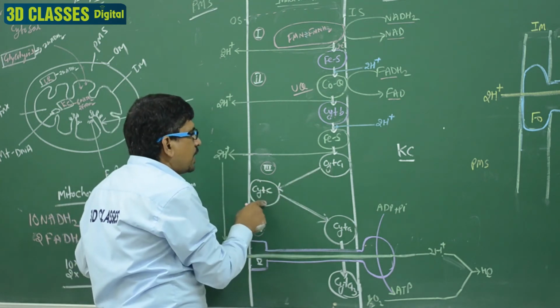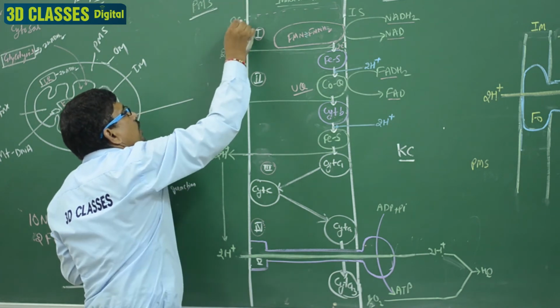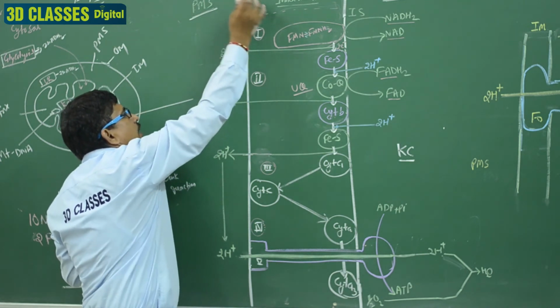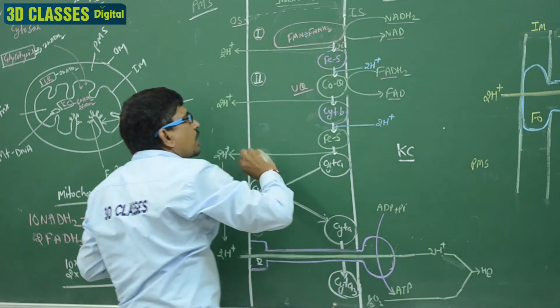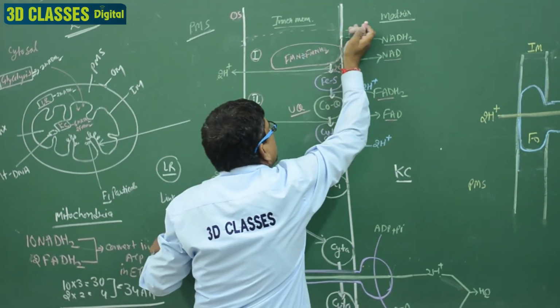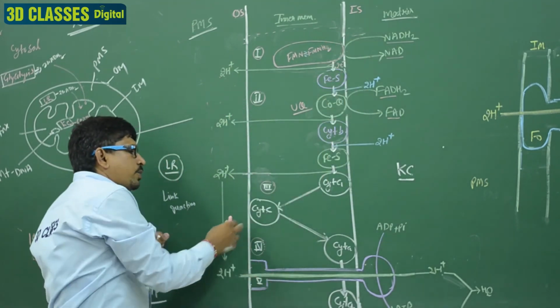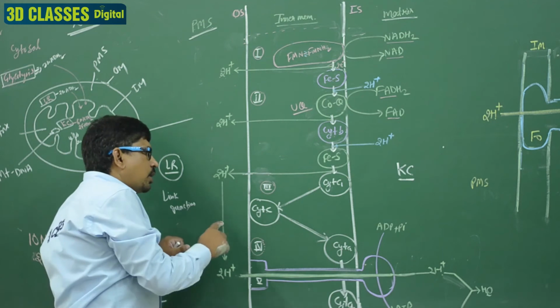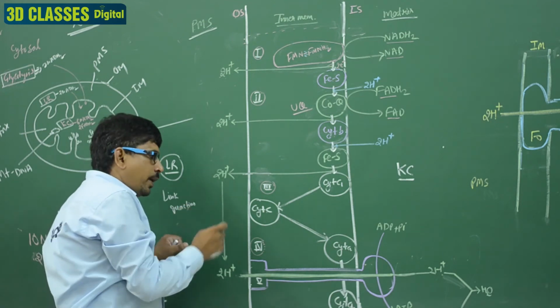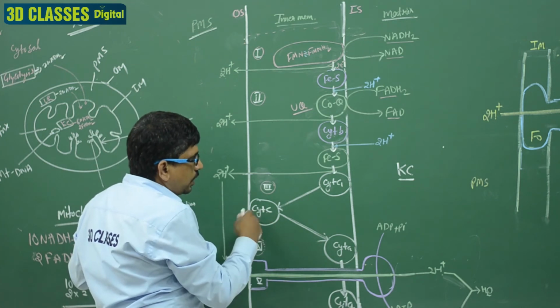The C is present on the inner membrane's outer surface, and it is mobile, and it releases the electron.